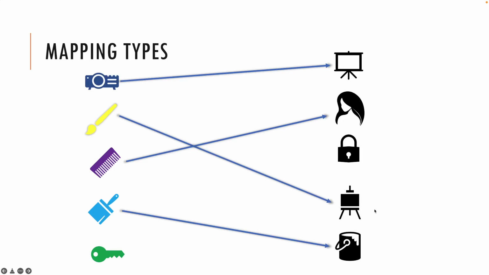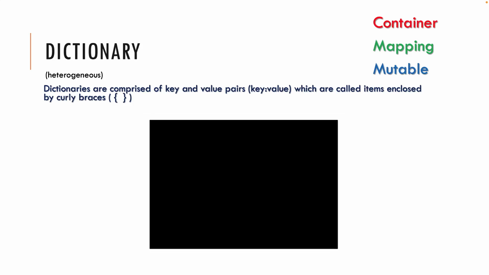Even though you have a lock in your hand, if you don't have a key, you can't either close or open that padlock. Same way, if you don't remember the word for which you are trying to find a meaning, you can't find it even though you have a dictionary. Such that it is called a key to retrieve a value.